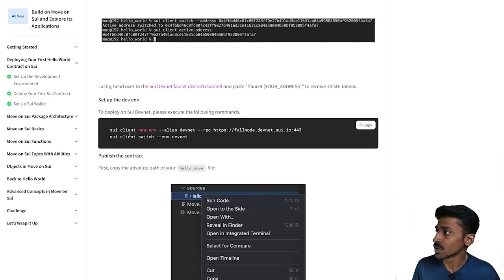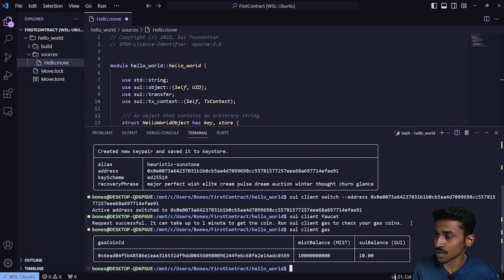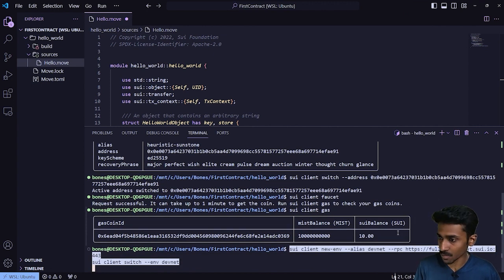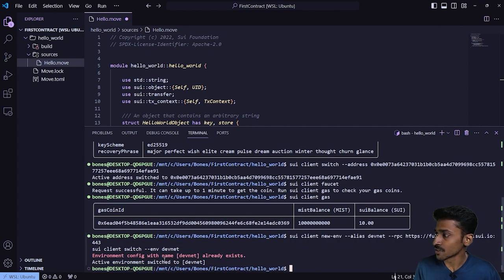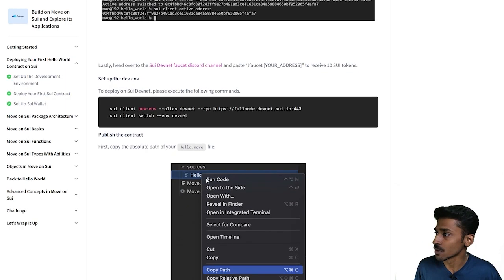Now what we're going to do is set a new alias. The alias thing is quite straightforward. This is basically the RPC for our DevNet. So let's just copy this. We're creating a new environment here. Let's come back here and run both of the commands simultaneously. Environment config with name DevNet already exists. Active environment switched to DevNet. Okay, so this is pretty good. We are on path of it.